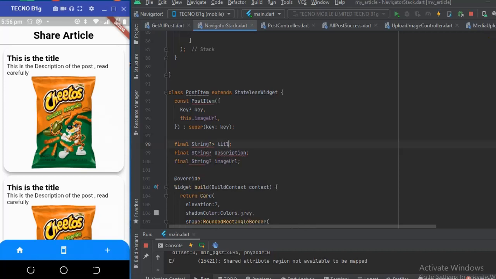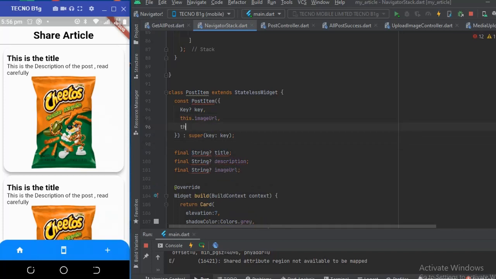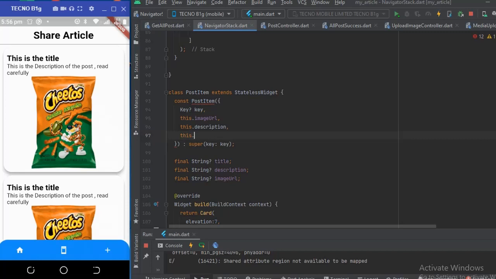Okay, so we have to put that inside the constructor, this.description, and also this.title.